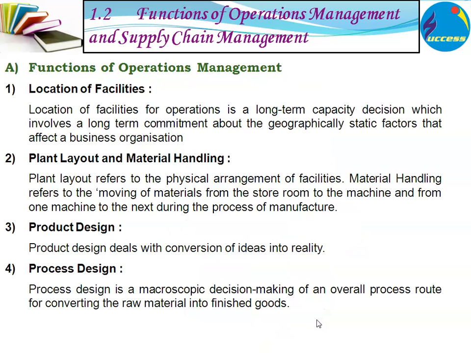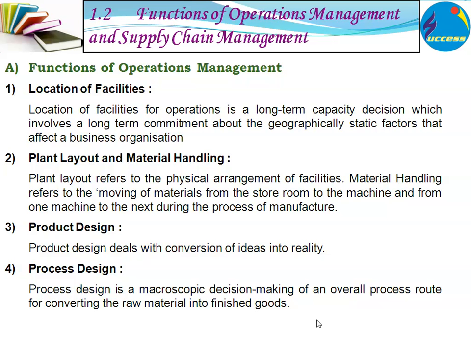Now, these functions are elaborated in brief. Location of facilities for operations is a long-term capacity decision which involves a long-term commitment about the geographical static factors that affect a business organization. Plant layout and material handling: plant layout refers to the physical arrangement of facilities. Material handling refers to the moving of material from the storeroom to the machines and from machines to the next process of manufacturing.